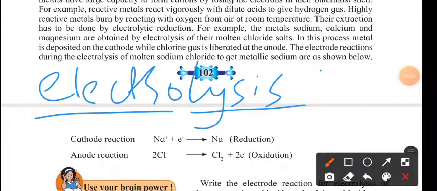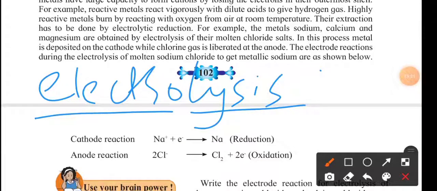And what we get are two separated gases, hydrogen and oxygen. So usually electrolysis is used to break down a thing into its components. Means we are using electrolysis of water, passing electricity to break down water into its constituents. So what are the constituents of water? Basically there are two, hydrogen and oxygen.